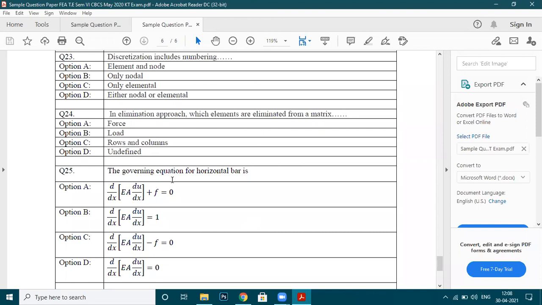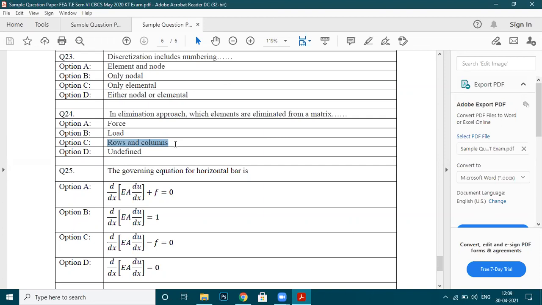Undefined? How? See, if any displacement gets zero, and the primary variable might be a displacement, linear or angular, then obviously we are going to eliminate that particular row and column. Is it okay?